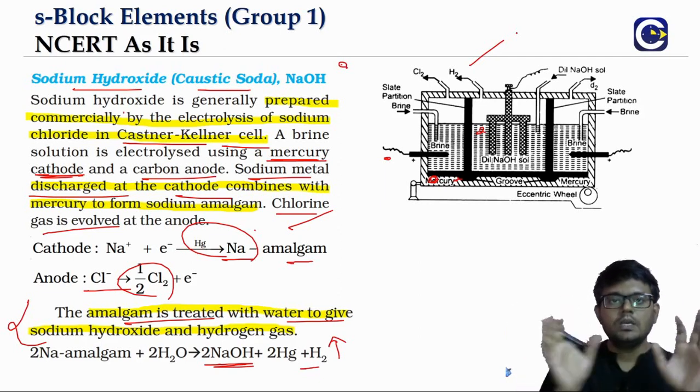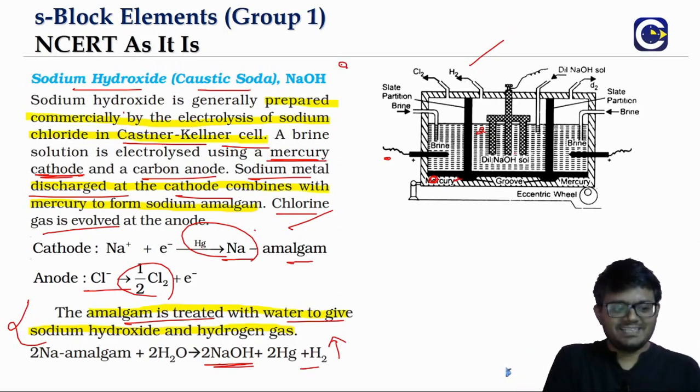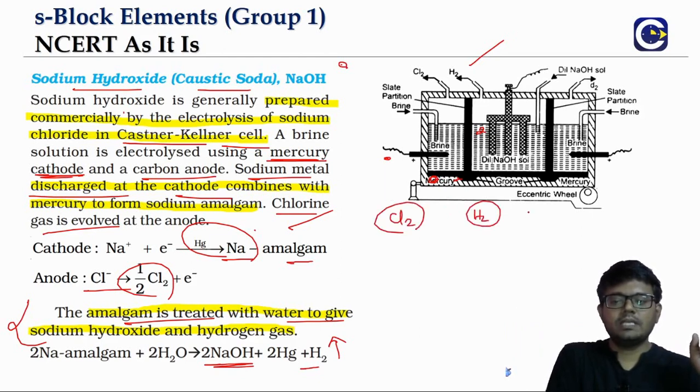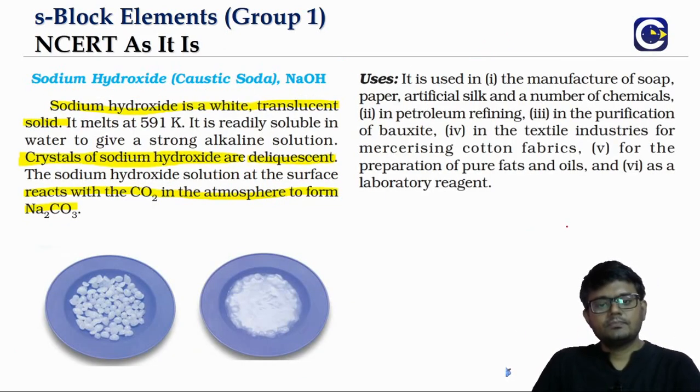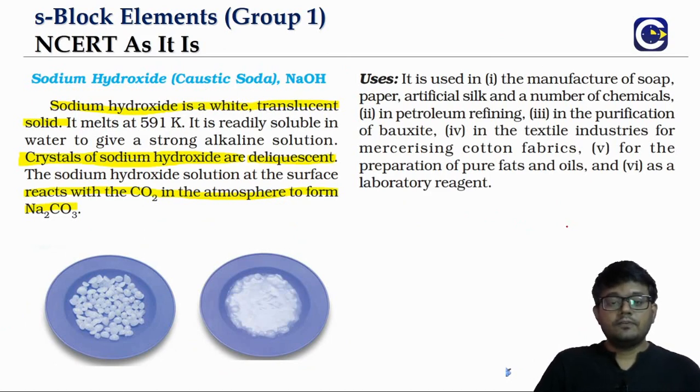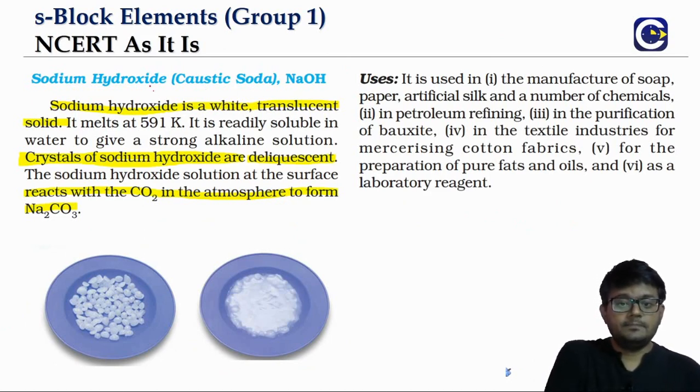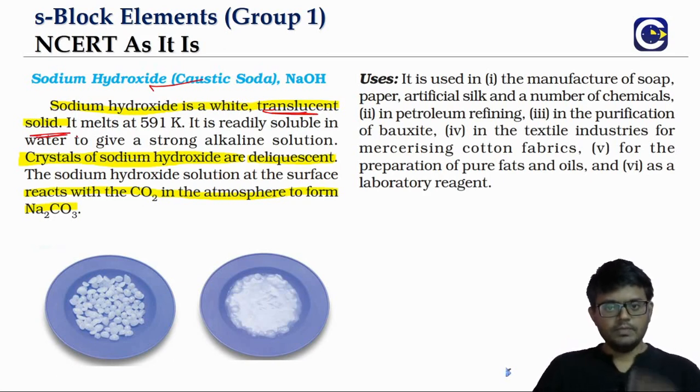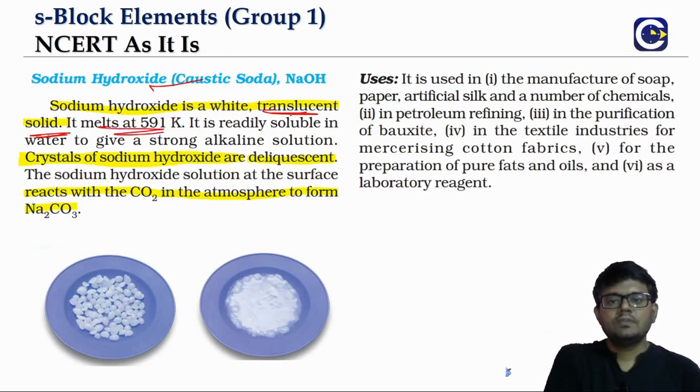So if you look at the overall products of the Castner-Kellner cell, we have chlorine gas as well as hydrogen gas, and also of course the sodium hydroxide. These are the overall products of the Castner-Kellner cell. And talking about the properties of sodium hydroxide, it's a white translucent solid. I mean, we have opaque, transparent, and then the middle is translucent, right? It will be melting at 591 Kelvin, and it will be readily soluble in water.